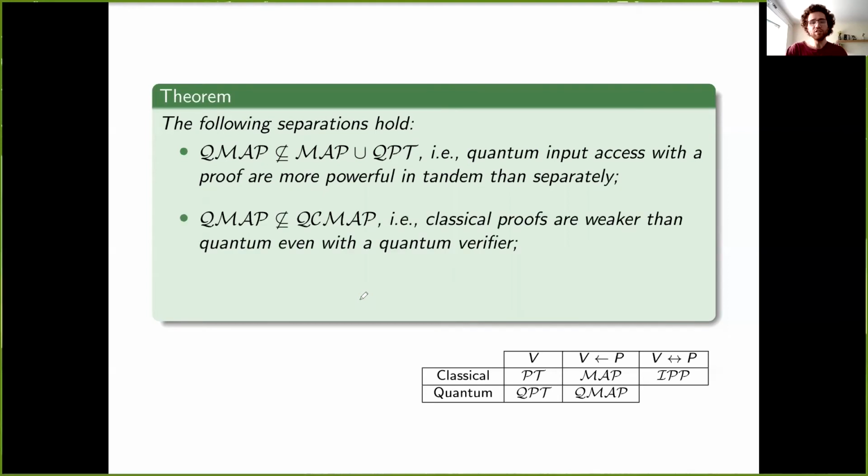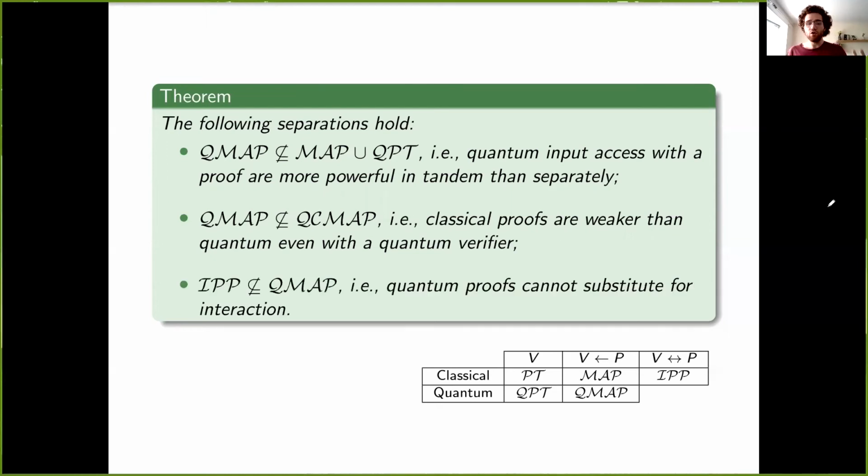The second separation says that sometimes quantum proofs are important. So even if the verifier is quantum, receiving a quantum state as proof is sometimes much more efficient than receiving a classical string. And finally, we show that even though QMAPs are powerful, they're not too powerful. So quantum non-interactive proofs cannot substitute for classical interaction.